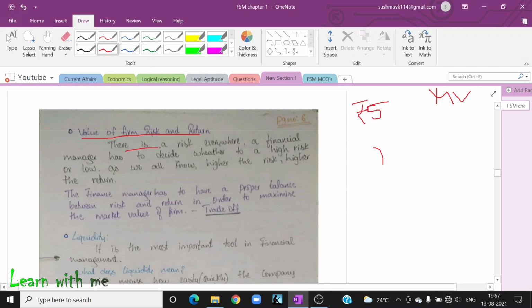So let us see. There is a risk everywhere. Of course, there is risk everywhere. A financial manager has to decide whether to invest in a high risk asset or to invest in a low risk asset. As we all know, higher the risk, higher the return. So what is the principle that it is following?